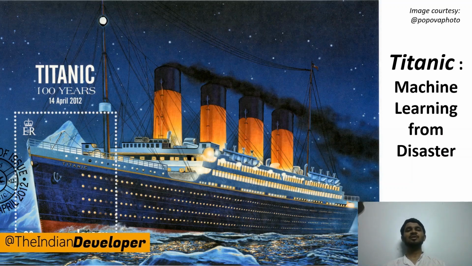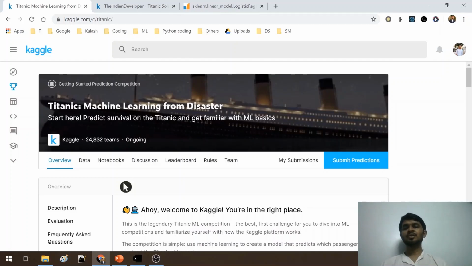To start off with, I have selected a problem statement called the Titanic: Machine Learning from Disaster problem. This problem statement is hosted on a platform called Kaggle in the form of a competition. I have given the link to the website as well as to the competition in the description below. You can check it out. Once you click on the link, you will be taken to this website, specifically the page of the competition where this data set is available.